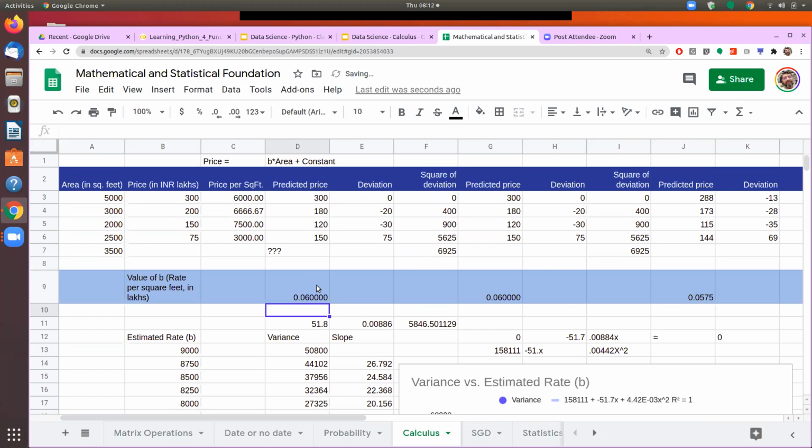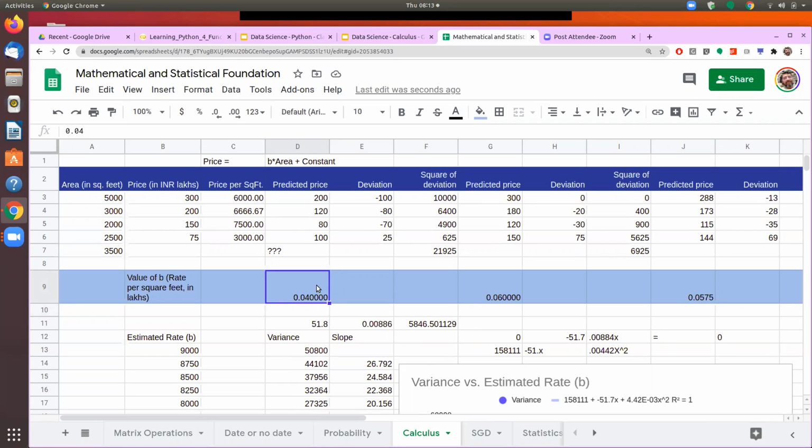Now the deviation decreases. It means that possibly it could be even lower than 6,000, because as I went from 7 to 8, deviation increased. As I came from 7 to 6, deviation decreased. It means that maybe I'm moving in the right direction. Then we tried with, say, 4,000 square feet, and then we see that deviation again increases. So as I go up from 6, deviation increases. Now at 4 also deviation is higher.